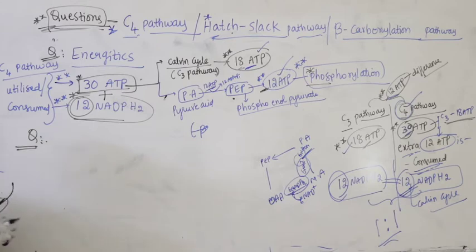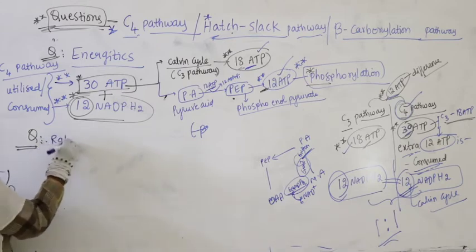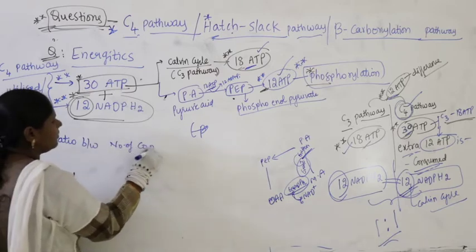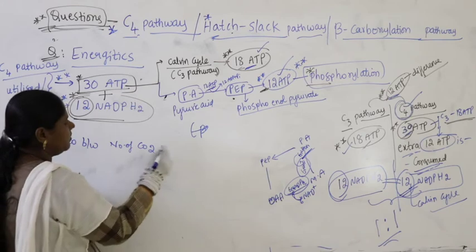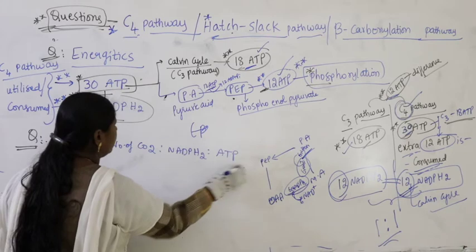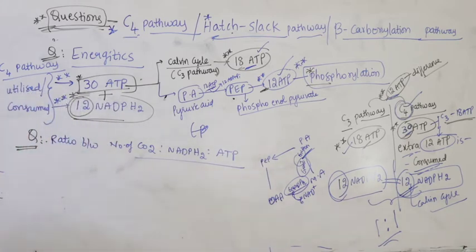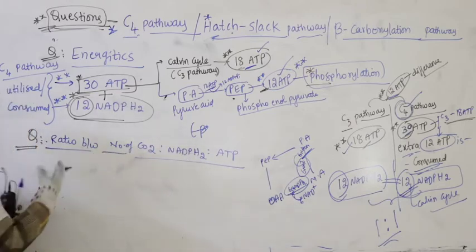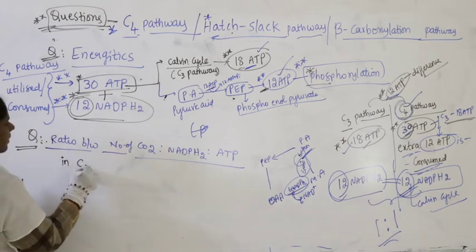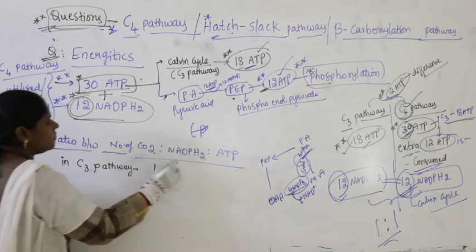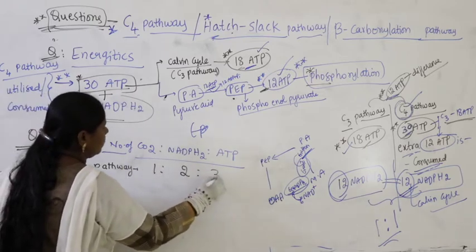Whenever you get a question on the ratio between the number of carbon dioxide, NADPH2 and ATP, for example, if the question is for the C3 pathway, then the ratio will be 1:2:3.